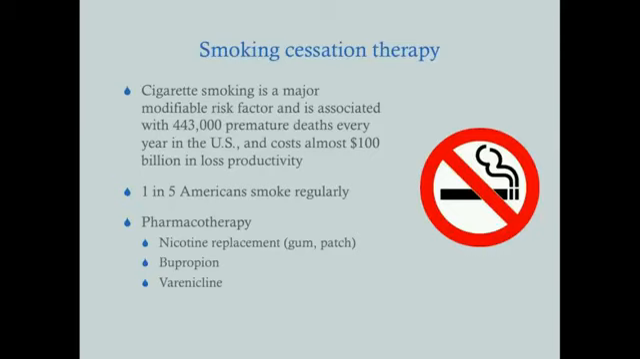So cigarette smoking is a major modifiable risk factor for things like heart disease, high blood pressure, all those nasty things that kill a bunch of people. And it's associated with 443,000 premature deaths every year in the US and costs almost $100 billion in lost productivity. Even though the number of people in the US who smoke has gone down over the last 20, 30 years, still about 20% of Americans smoke regularly. The pharmacotherapy, nicotine replacement, bupropion, varenicline, these are the most commonly used agents.